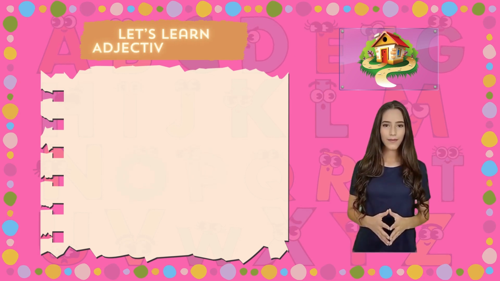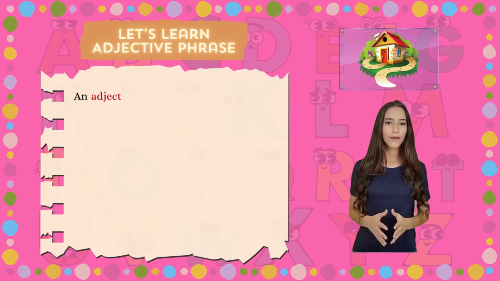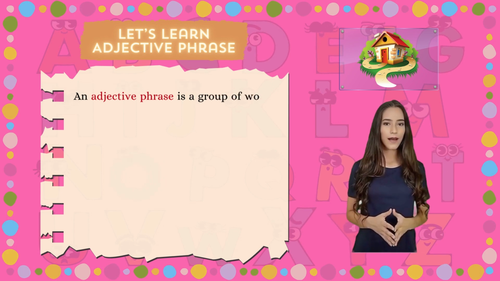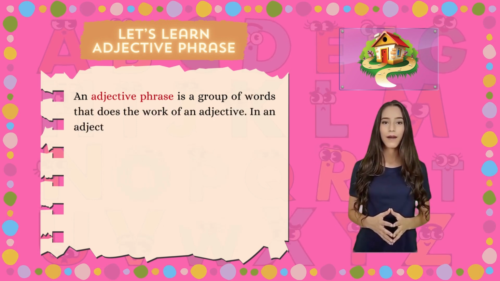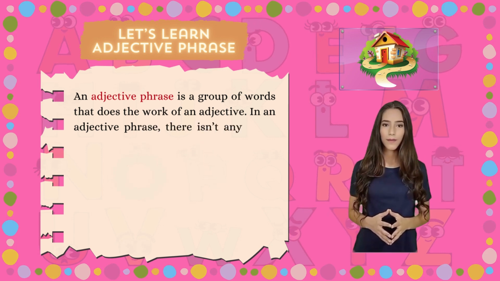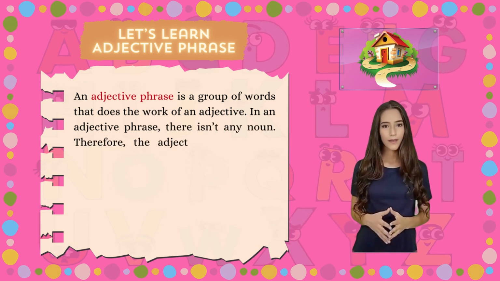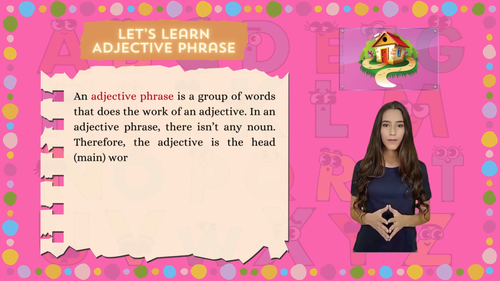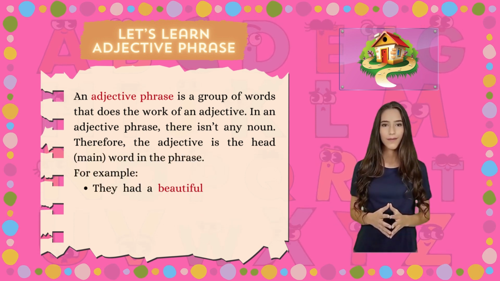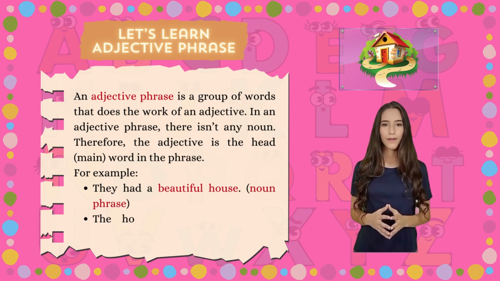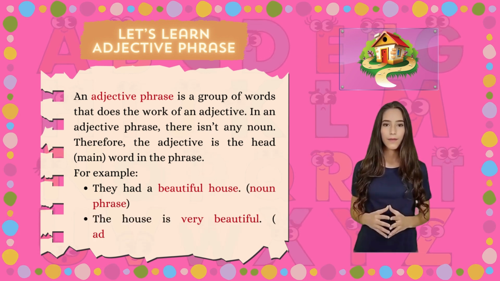Let's learn adjective phrase. An adjective phrase is a group of words that does the work of an adjective. In an adjective phrase, there isn't any noun. Therefore, the adjective is the head, main, word in the phrase. For example, they had a beautiful house. Noun phrase: the house is very beautiful.